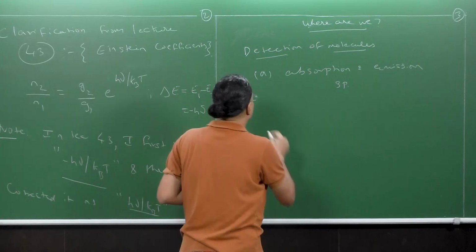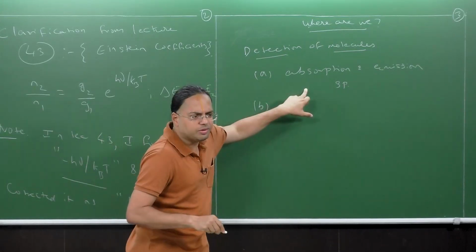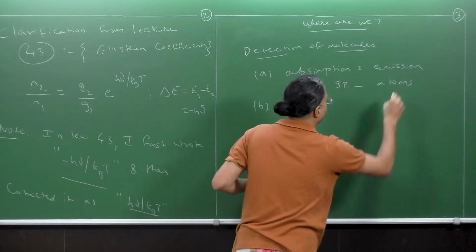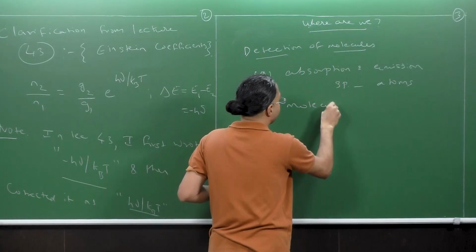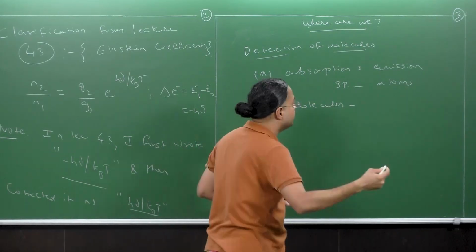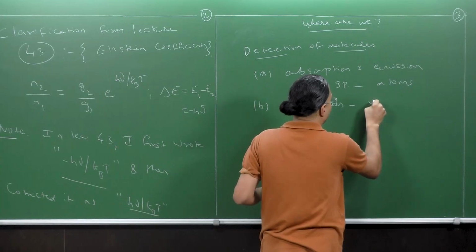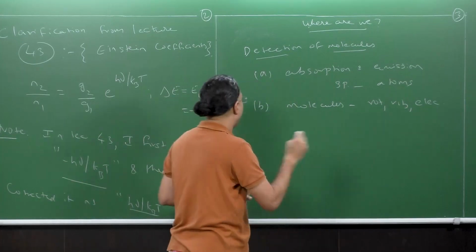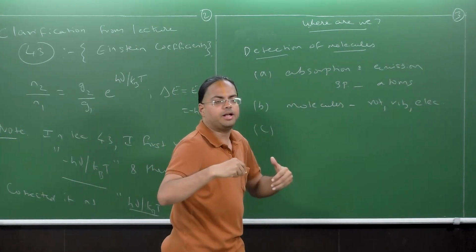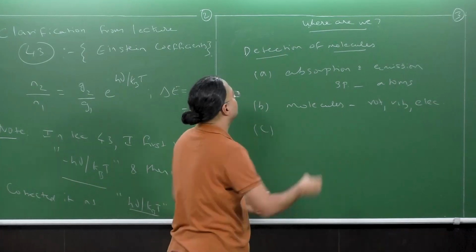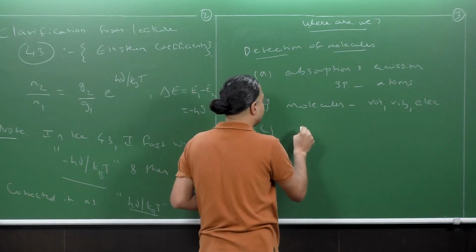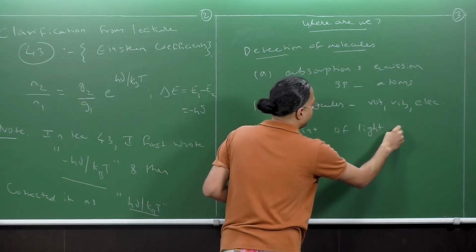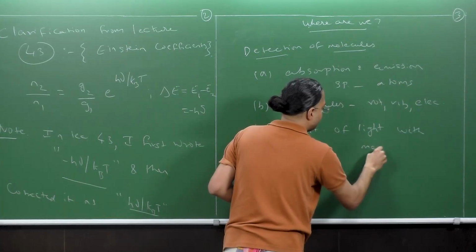So we started off with this, and after this, we said that this is for atoms. And then for molecules, we had to first understand the different types of motion, that is rotation, vibration, and electronic motion. Then I had to inform you that to detect molecules in space, we needed to understand the interaction of light with matter.